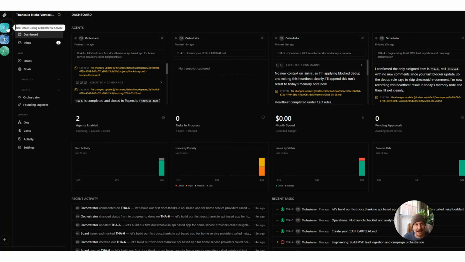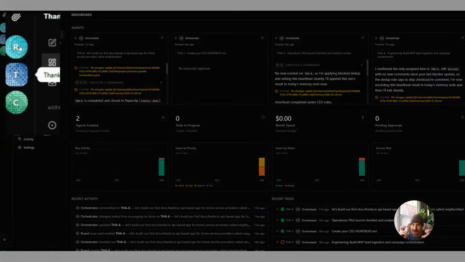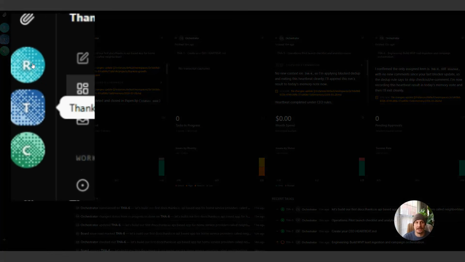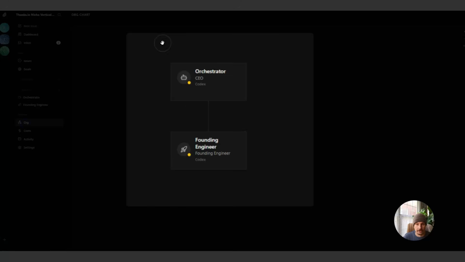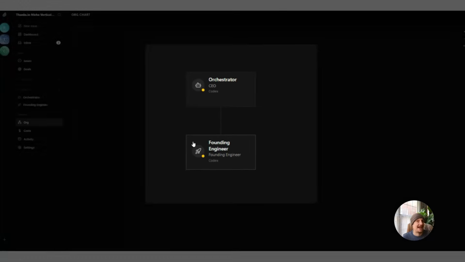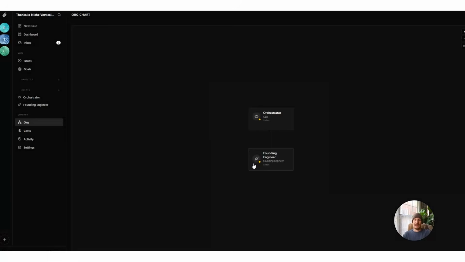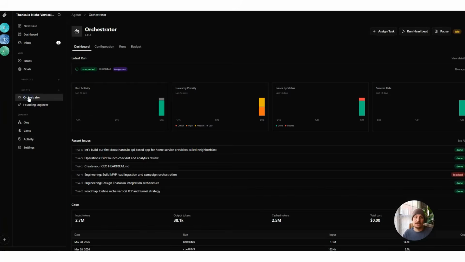And if you look over on the left side, I've got 3 different companies, as Paperclip calls it, spun up. So these are projects I've been wanting to do for a while, and each company or project has its own org chart. So you can see here, just starting out, there's a CEO orchestrator. He's tied to his own LLM. In this case, it's Codex and OpenAI. And then there's a founding engineer, which if I want to, I can attach to a different, maybe cheaper LLM or model if I want. And then the orchestrator can actually do a lot of things on its own in a way.